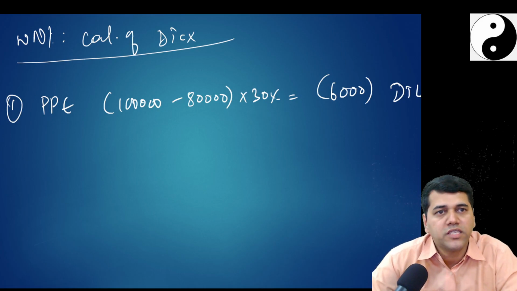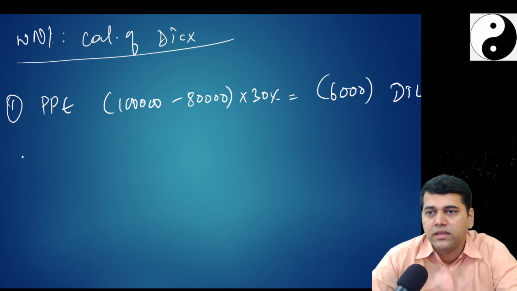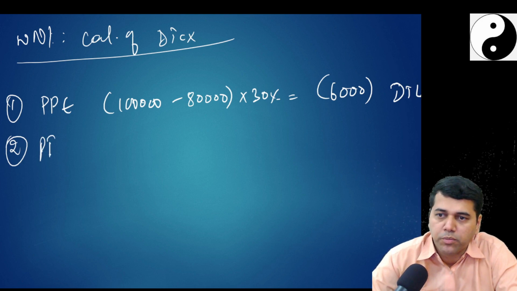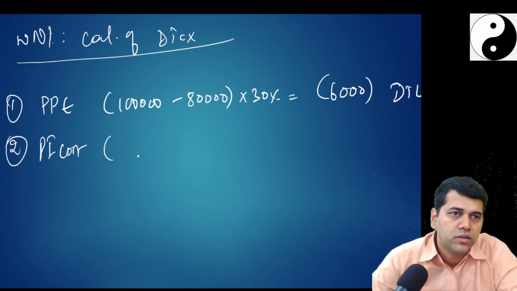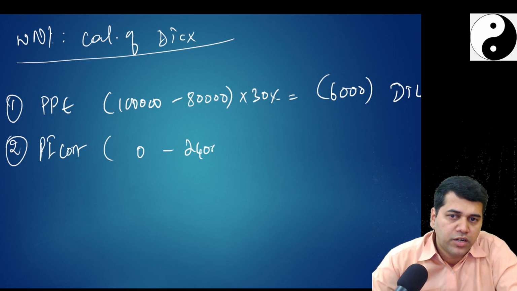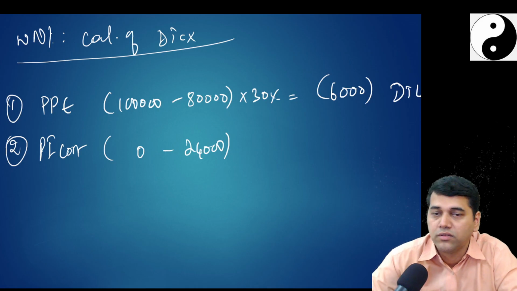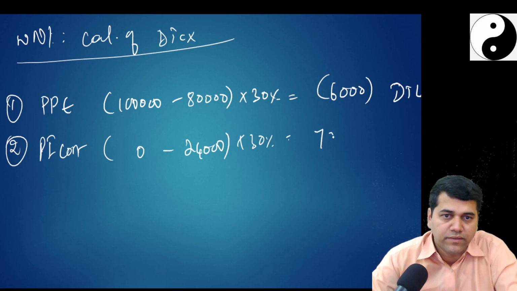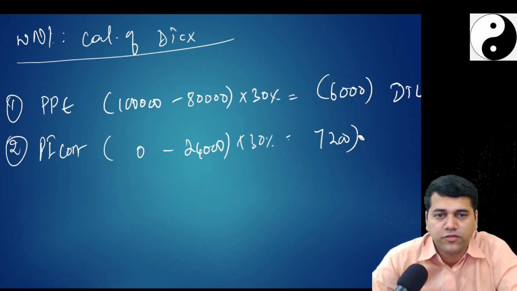Now we will see how much additional is required or how much total will be there in the balance sheet. Is there any item subject to pre-incorporation cost? How much is the book value? 0 minus 24,000. 1 lakh, 1/5 is already charged to P&L, no? As per income tax, into 30% is equal to 7,200 DTA. This is an asset for you.